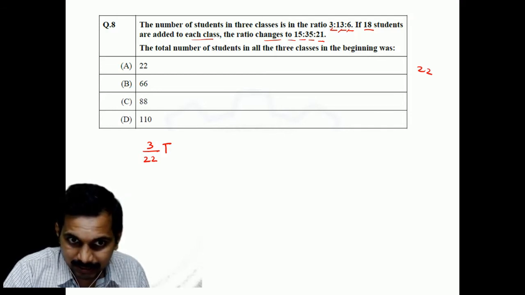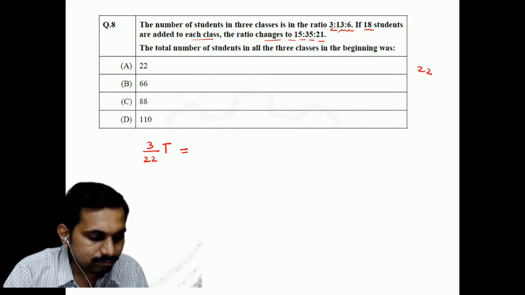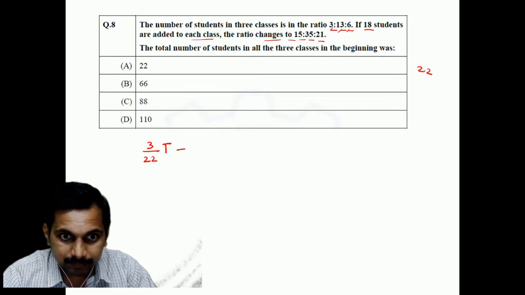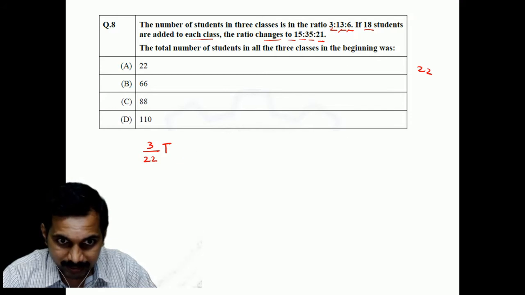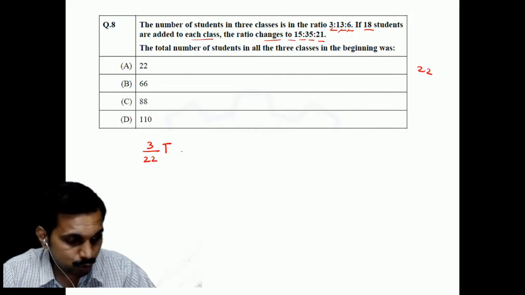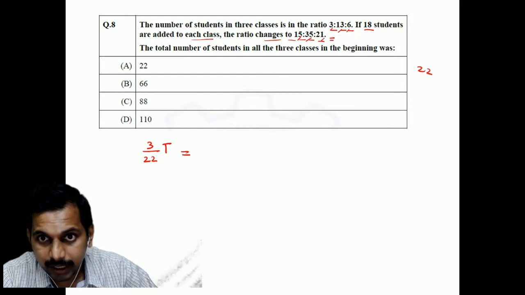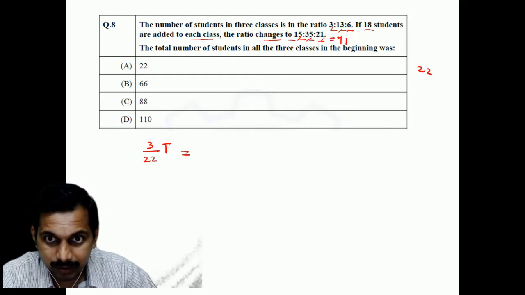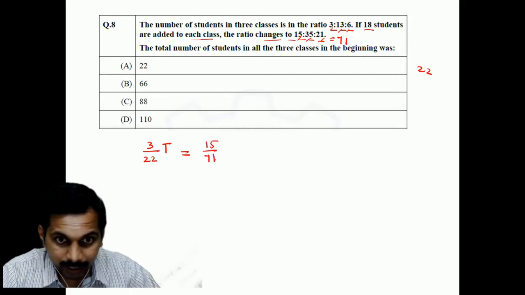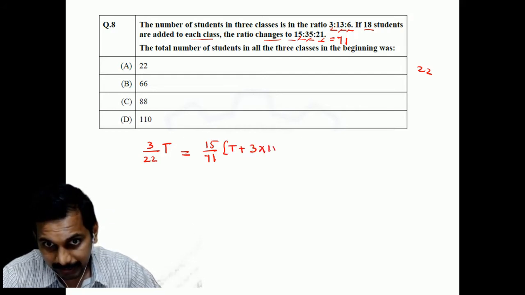Now this ratio will be equal to 3t by 22 plus, okay, this is one side. Now the same thing, this ratio will be equal to, here 15 plus 35 plus 21 is what? 71, students. So this would be 15 by 71 into t plus 3 into 18.